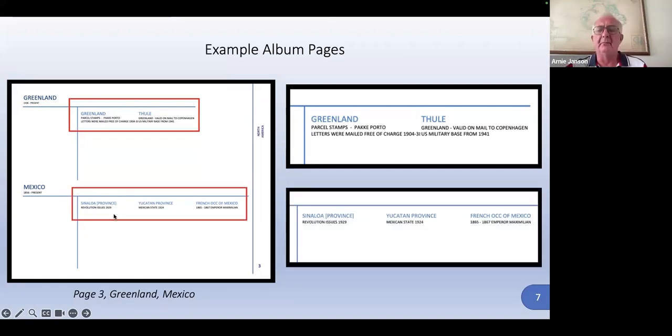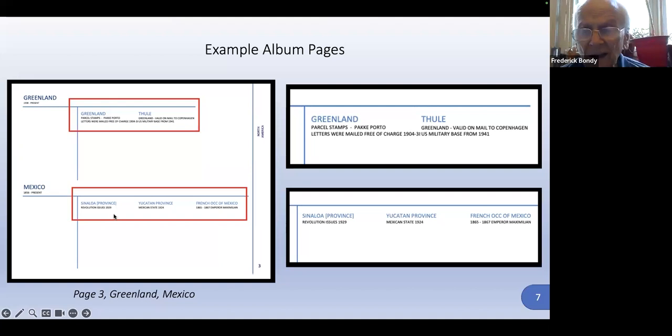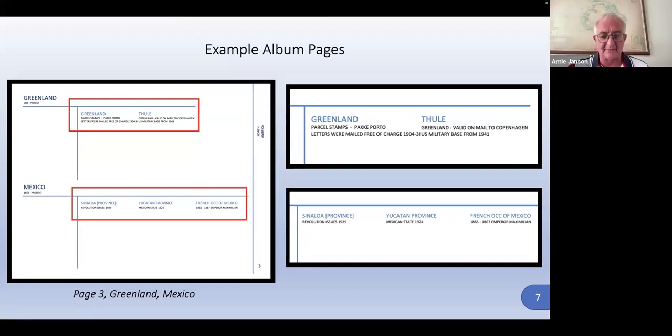Arnie, what are the sizes of the pages? Are they 8.5 by 11? Correct. These are all 8.5 by 11.